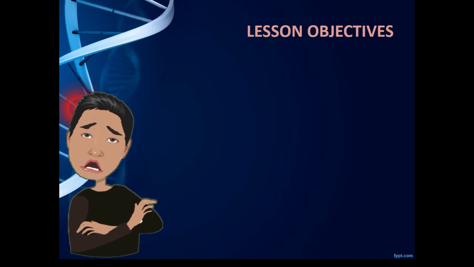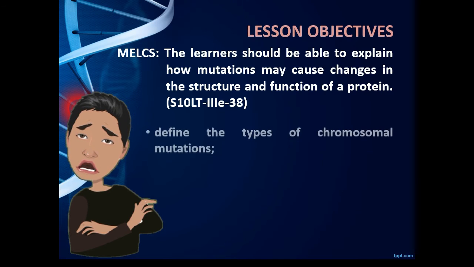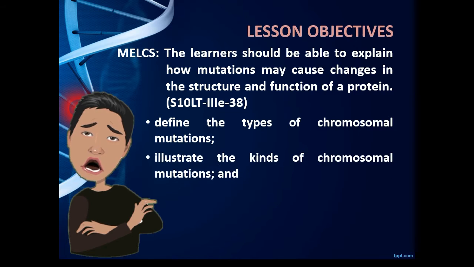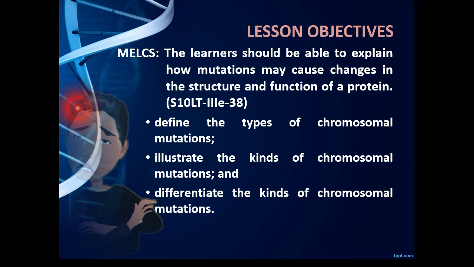Before we delve into the lesson, it is also important for us to know what we need to achieve at the end of the day. So it is important for us, the learners, to be able to explain how mutations may cause changes in the structure and functions of a protein. Specifically, we need to define the types of chromosomal mutations, illustrate the kinds of chromosomal mutations, and differentiate the kinds of chromosomal mutations.